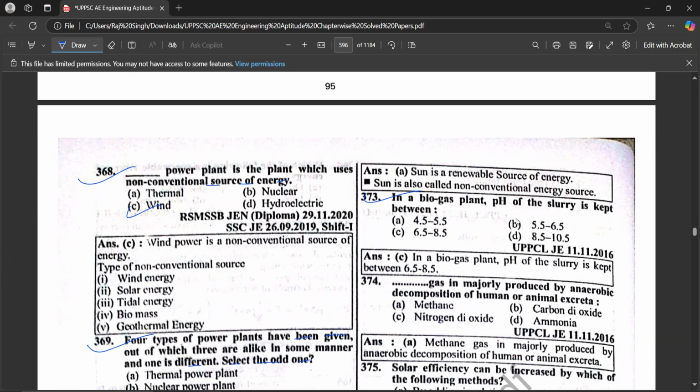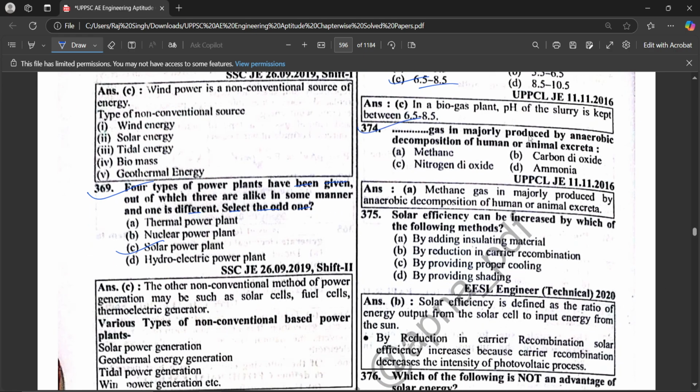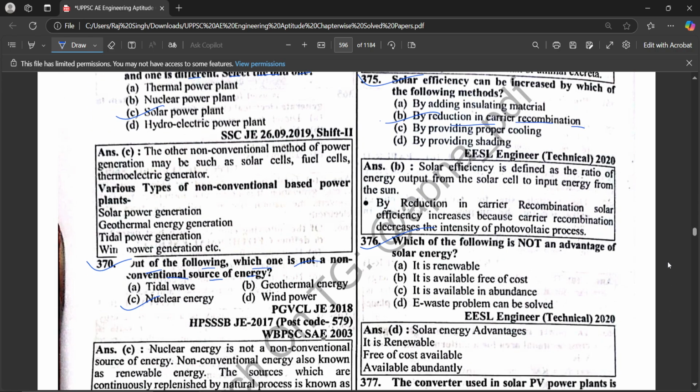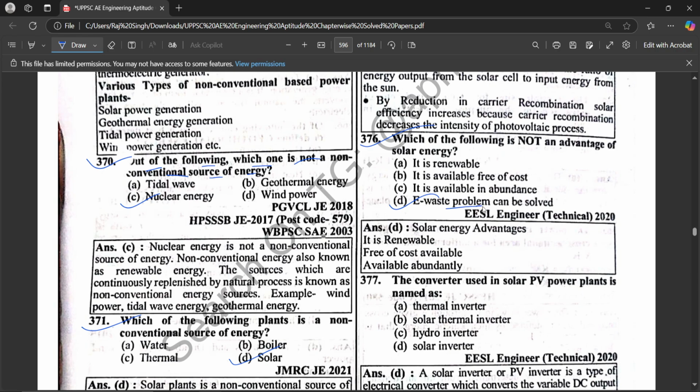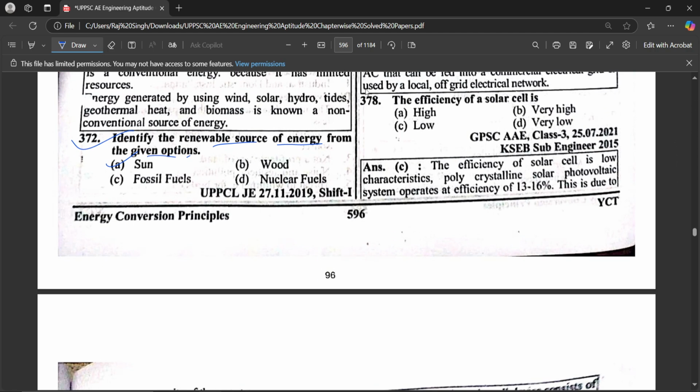In a biogas plant, the pH of slurry is kept between 6.5 to 8.5. The gas majorly produced by anaerobic decomposition of human or animal excreta is methane. Solar efficiency can be increased by which of the following methods? By reduction in carrier recombination. Which of the following is not an advantage of solar energy? E-waste problem can be solved. The converter used in a solar PV power plant is named a solar inverter. The efficiency of solar cell is low.